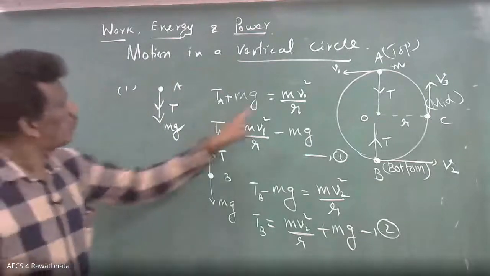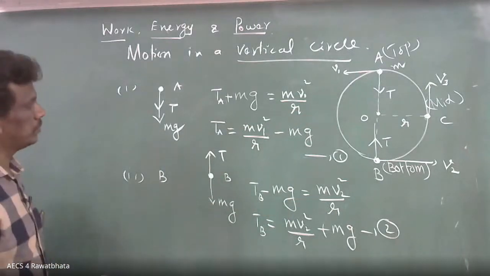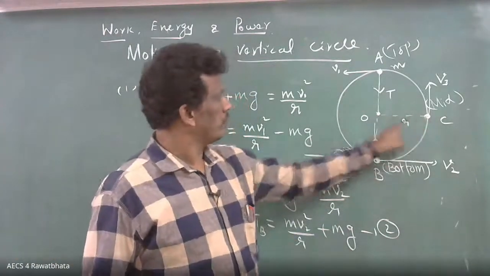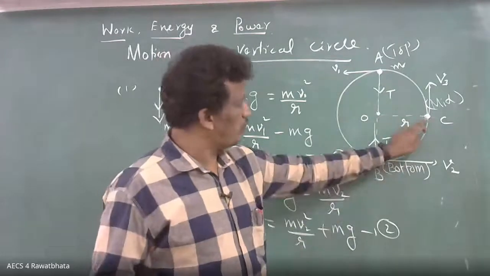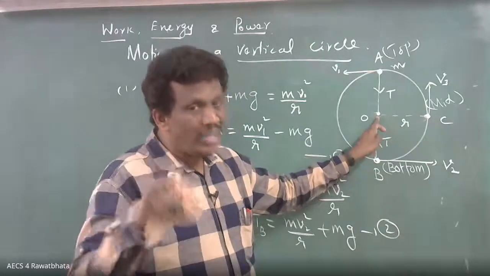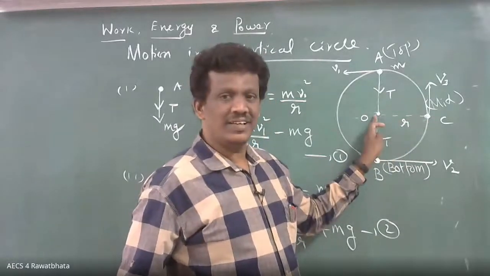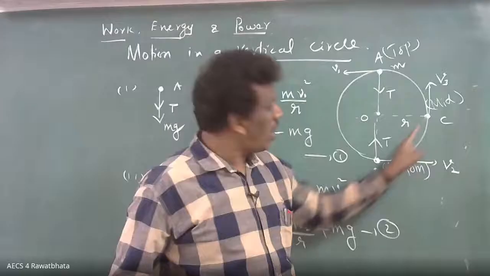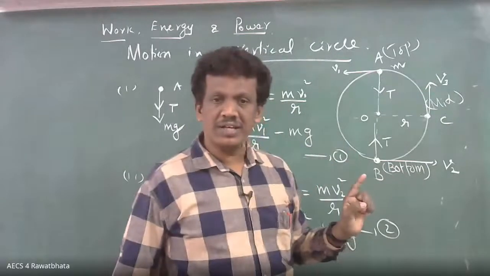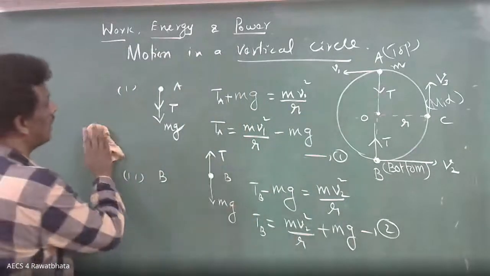Now you want to find out V1, V2, even V3 also. Suppose you want, you can find it, there is no problem, but it is not significant. Here only T will act, towards the center only. T equal to mv squared by r. There also tension will be different. You will understand step by step. That's not much significant, so I'm leaving.